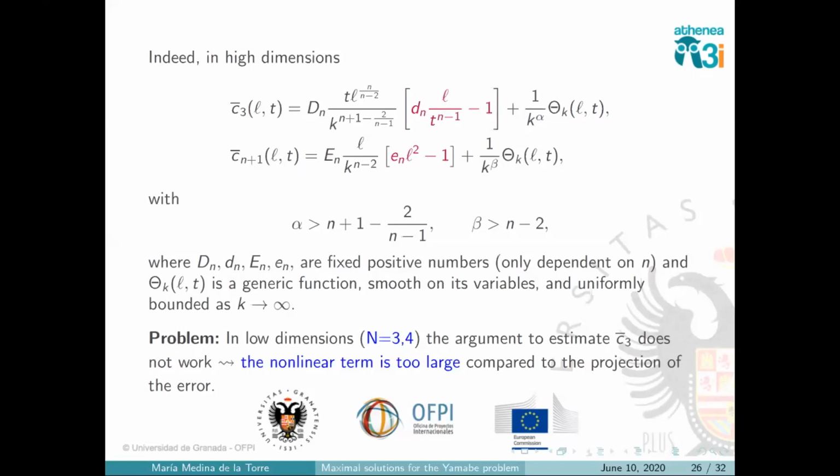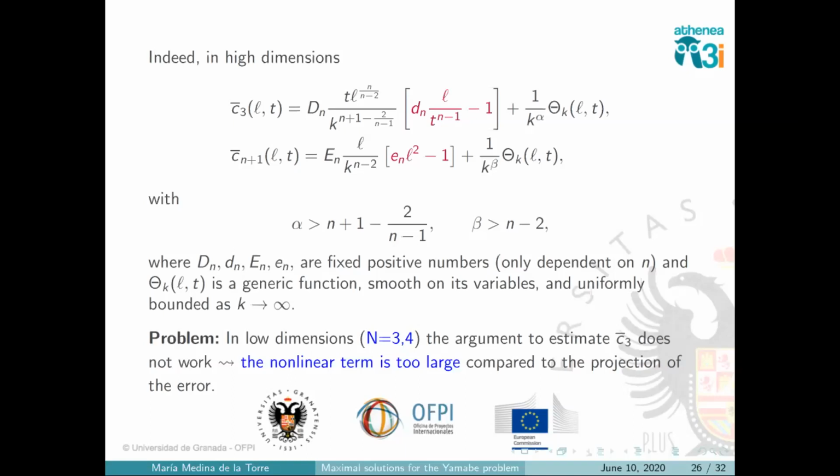And what we needed to do was to understand why this is happening. If one pays attention, as I said, since the right-hand side of my problem determines the size of my function, and the error term is the largest one, the size of the error term is the one that gives me the size of phi. Because if I make phi smaller in the fixed point argument, I will reduce the size of the nonlinear part, but not the part of the error. So it is the error term that determines the size.